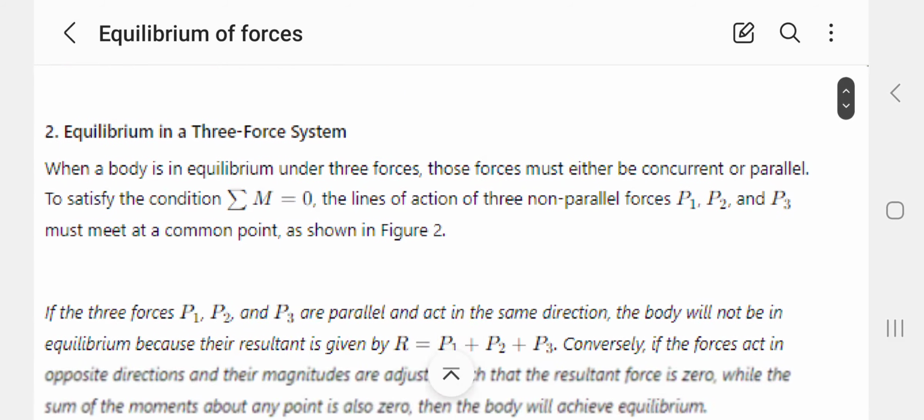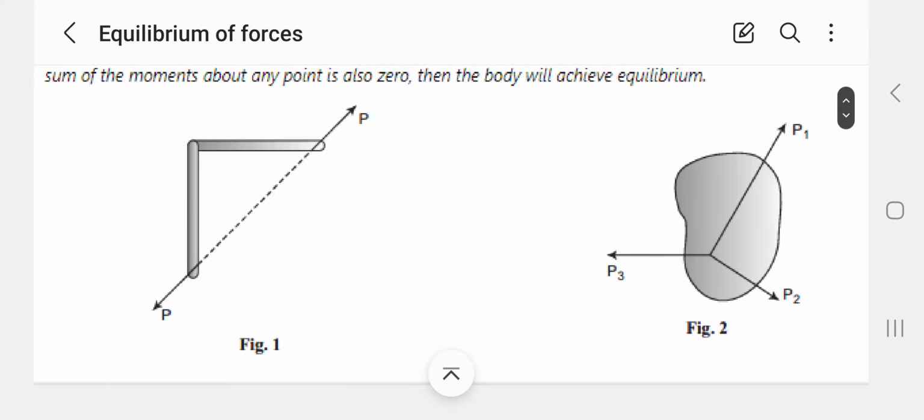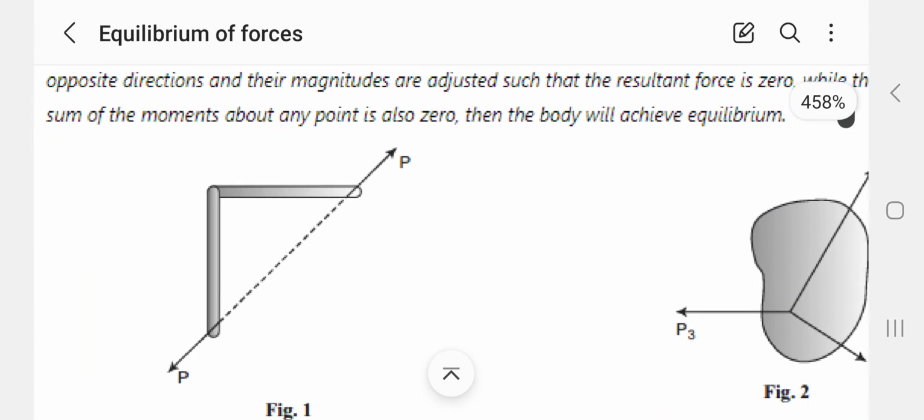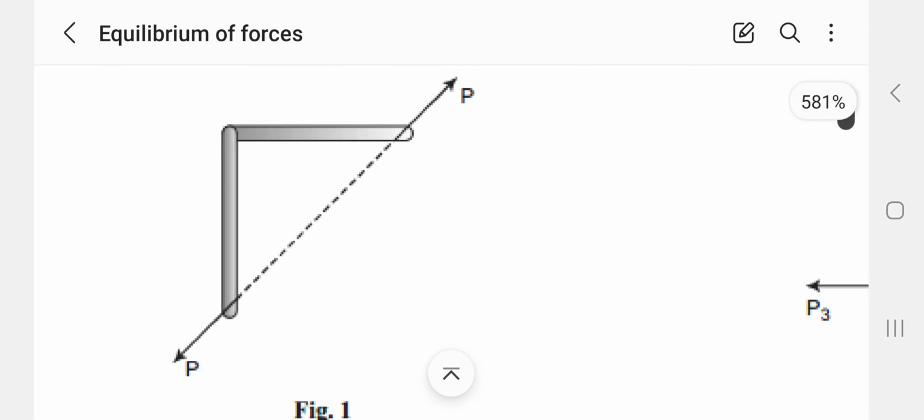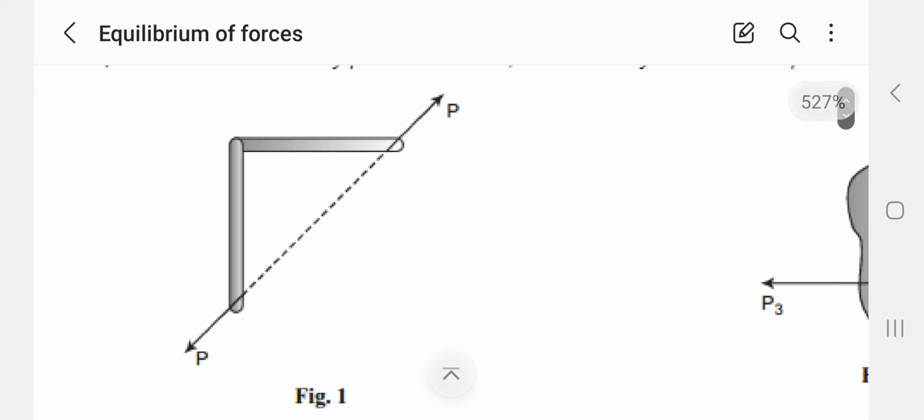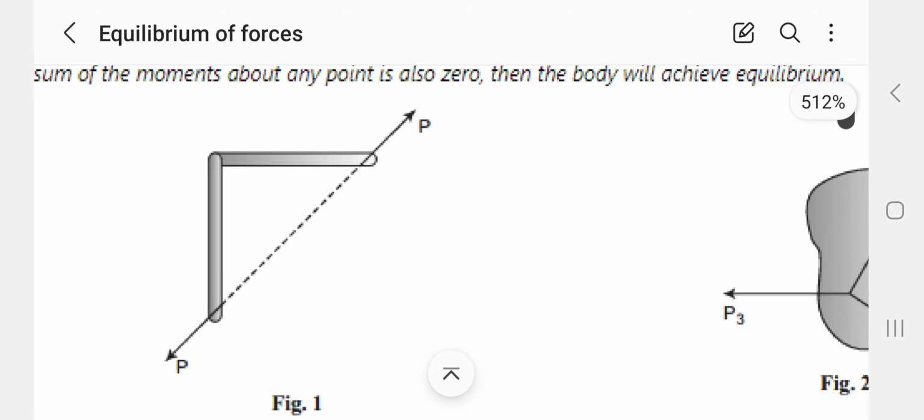That means here we can see figure 1. These two forces are collinear in the sense that the line of action is the same, and they are opposite in direction and equal in magnitude. Then only these two forces will be said to be in equilibrium.